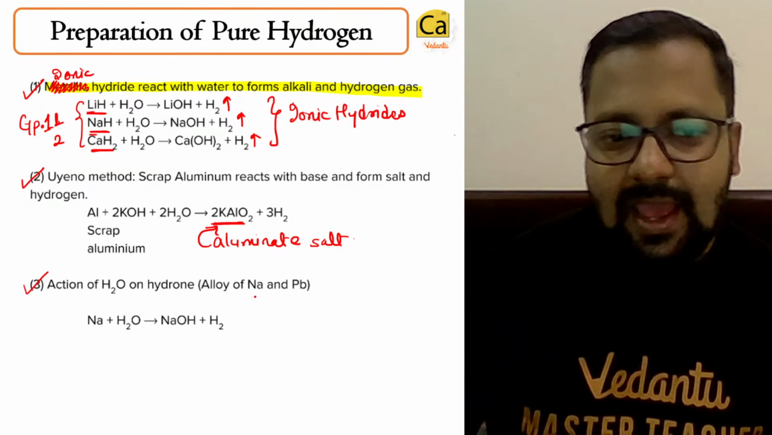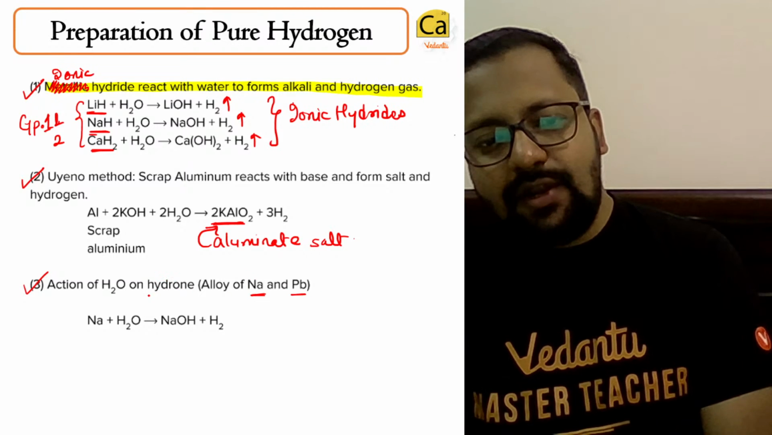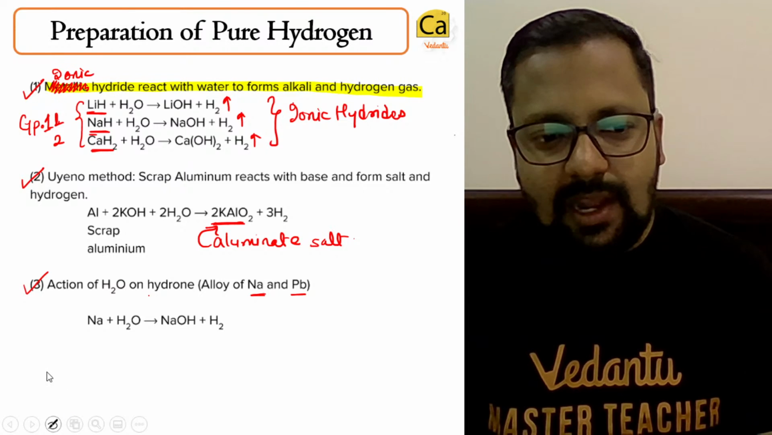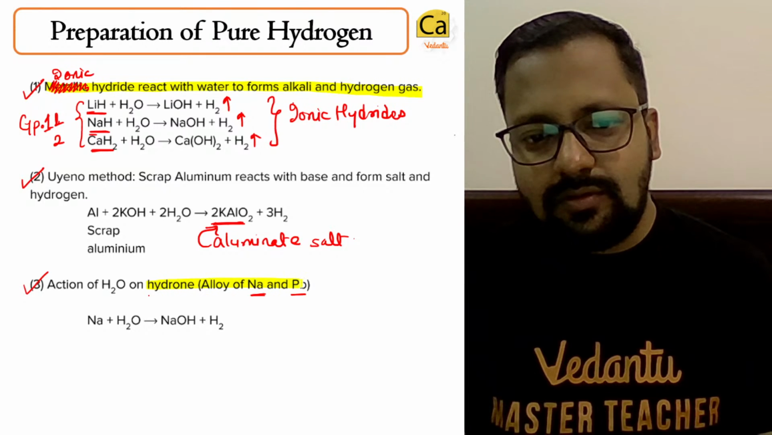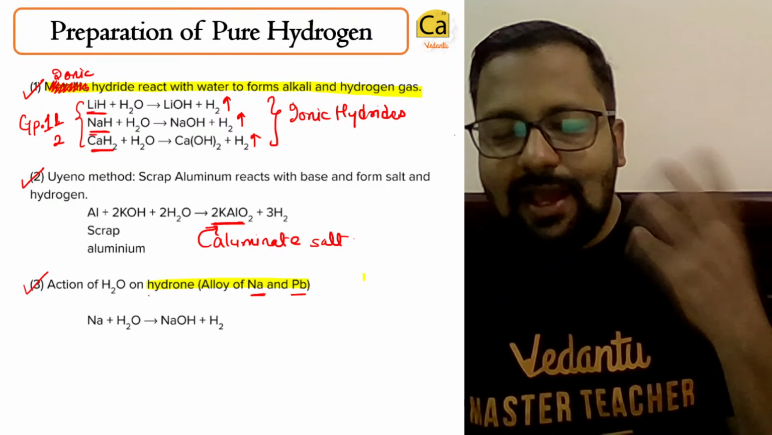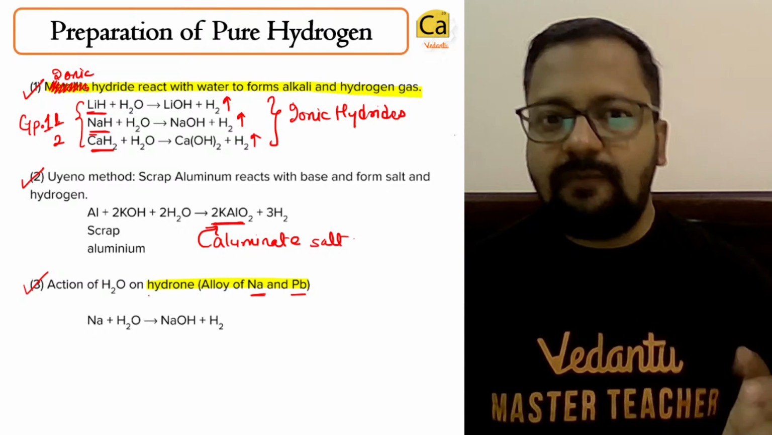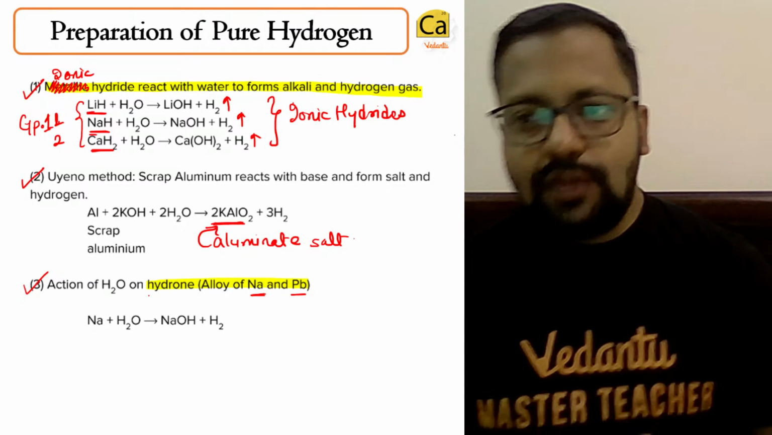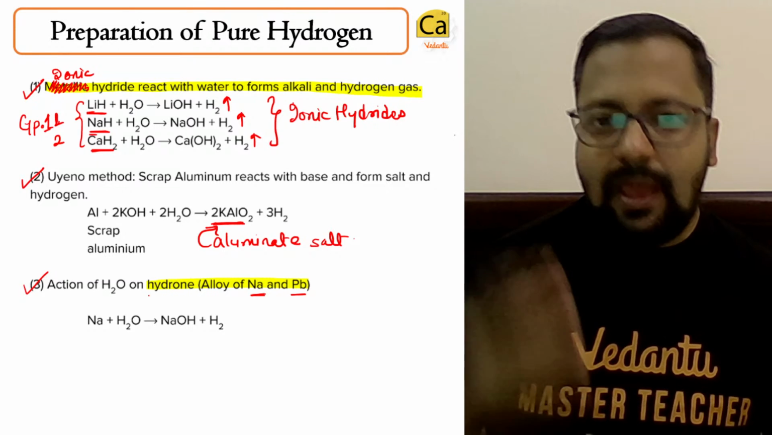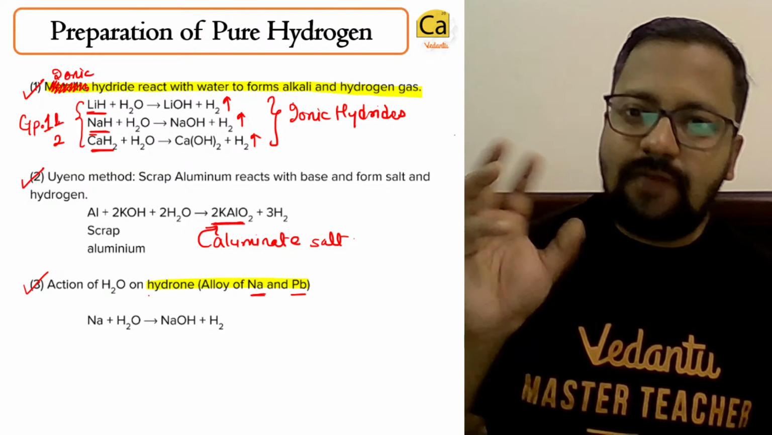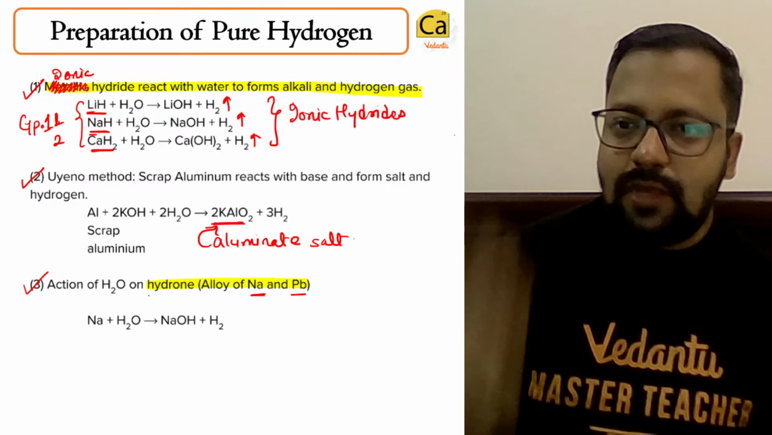Hydrone is an alloy of sodium and lead. Please do remember, hydrone is an alloy of sodium and lead. I had told you yesterday that the purpose of using an alloy is that sodium will react very rapidly. Sodium can do an explosive reaction with H2O, and to avoid this explosive reaction, we combine it with other metals to reduce its reactivity.